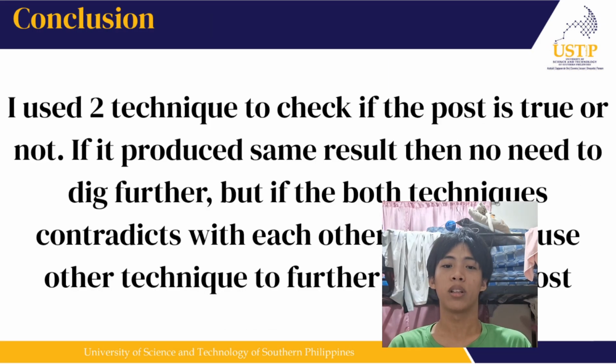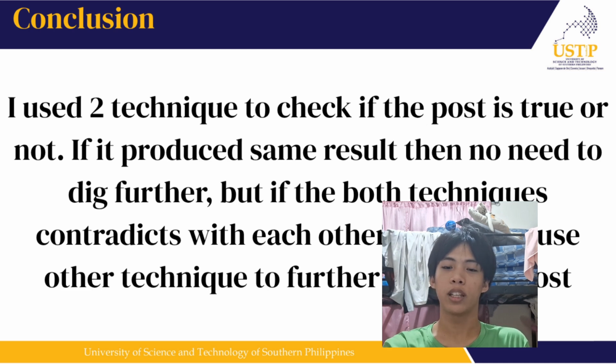So, in conclusion, I use two techniques to check if the post is true or not. If they produce the same result, then there's no need to dig further. But if both techniques contradict each other, then I will use other techniques to further check the post.